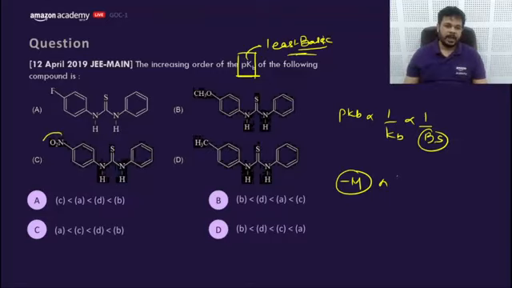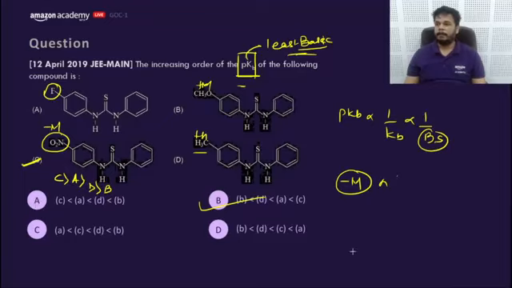Least basic is what we need. That means NO2, which has minus M, will decrease the basic strength. So the highest value of pKb will go to option C, and then fluorine. Order would be C, and then A, and this would show plus H, and this is plus M. Plus M would be in the last order, this D. So CADB. Where is CADB? GS says correct. Wow.